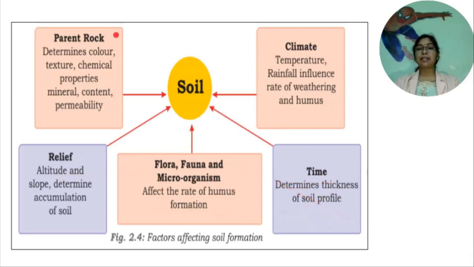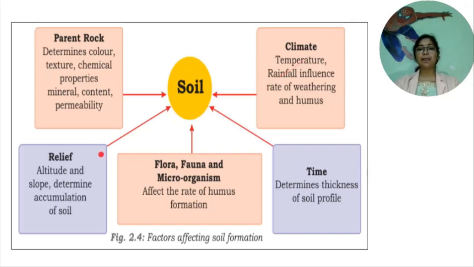It determines color, texture, chemical properties, etc. Second, climate. Temperature and precipitation are the main climatic factors affecting soil formation. Frequent temperature changes and presence of water quicken soil formation through increased weathering.